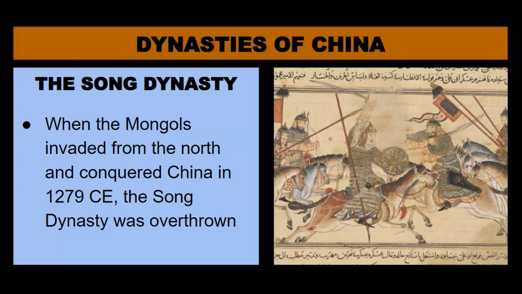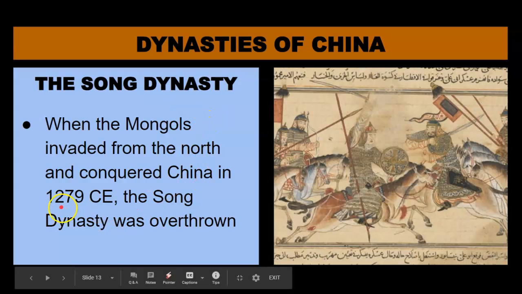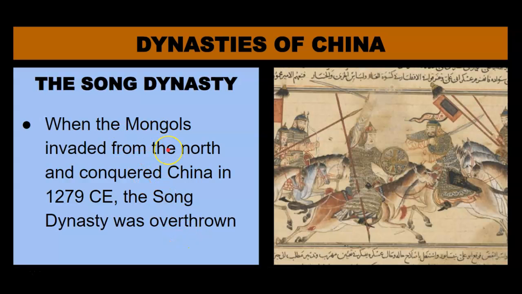Well, the Sui, the Tang, and the Song came along, and the Mongols were kept at bay. However, by 1279 CE, the Song dynasty was overthrown by the Mongols. So what does that say about the Great Wall of China and the Sui's effort to expand and strengthen it? Did it keep the Mongols out? Well, by 1279, we have our answer. The Mongols were not kept out.